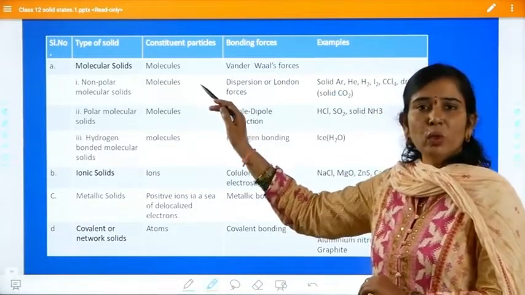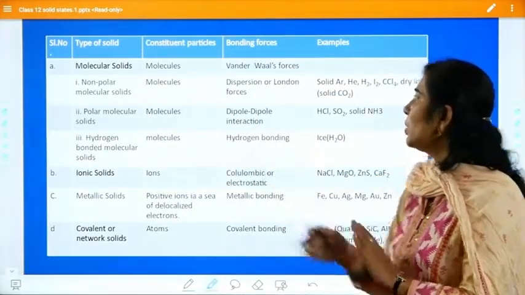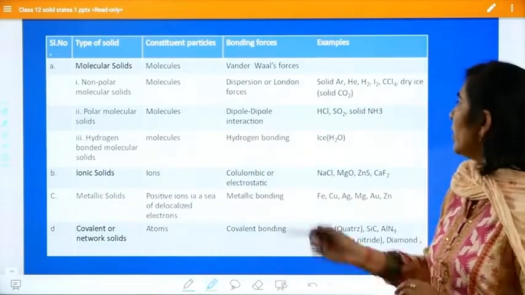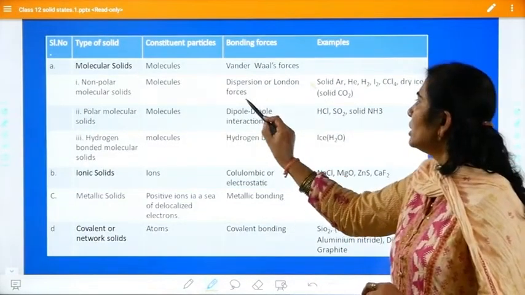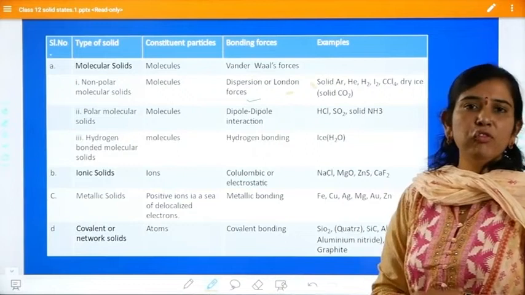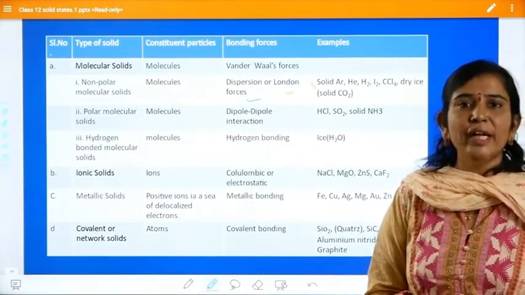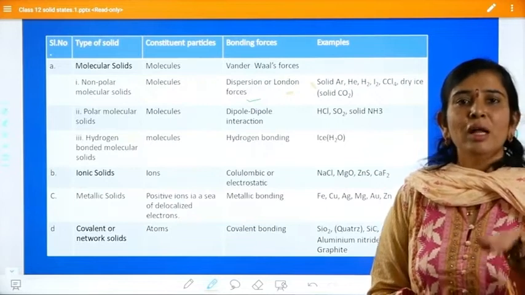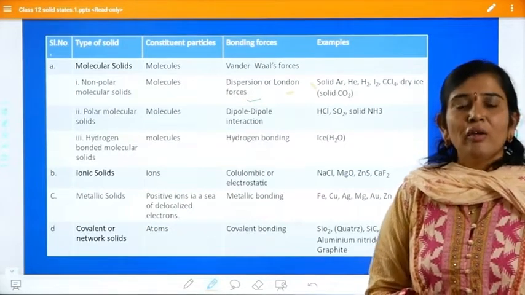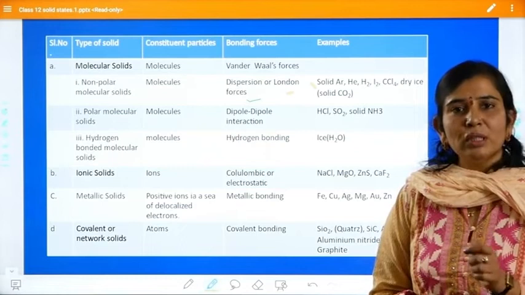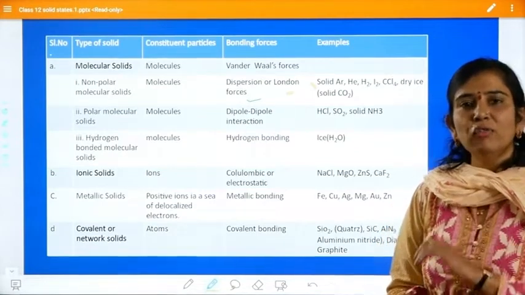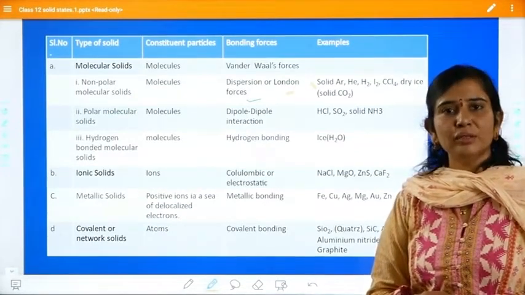Their type of force is what we call dispersion or London force. Students, in 11th standard you might have heard that name, London force. Weak van der Waals force can also be termed London force, you know very well, right?